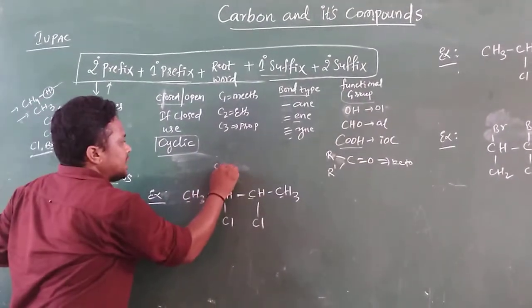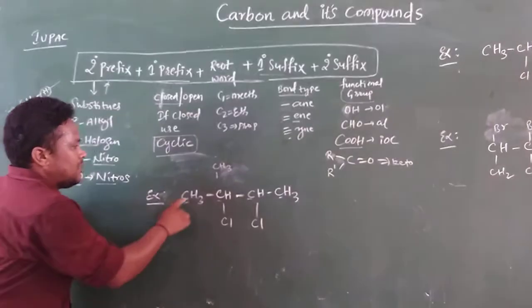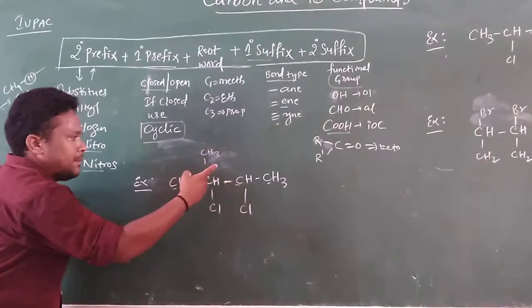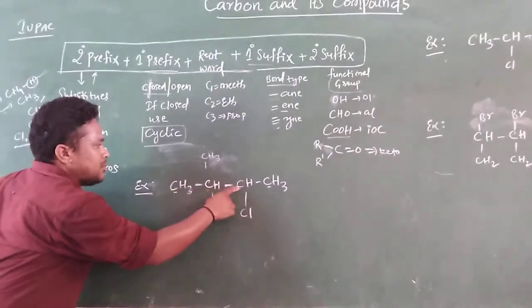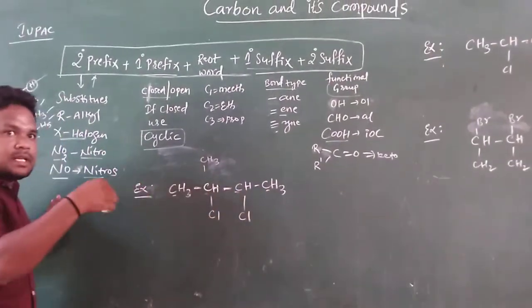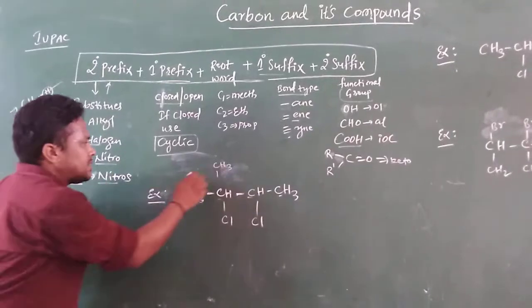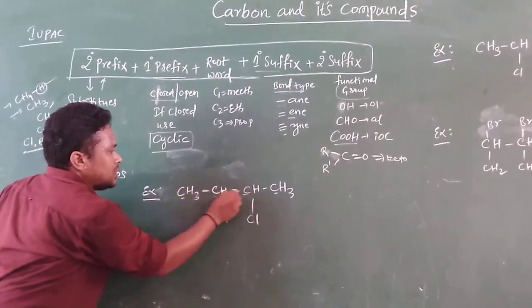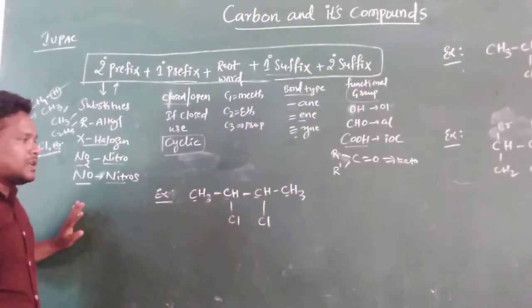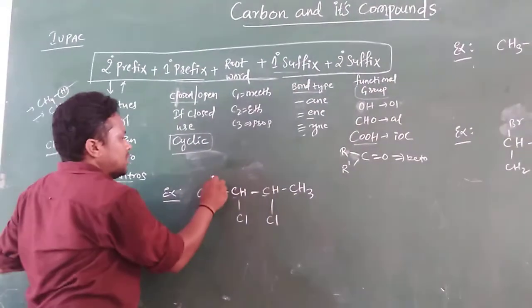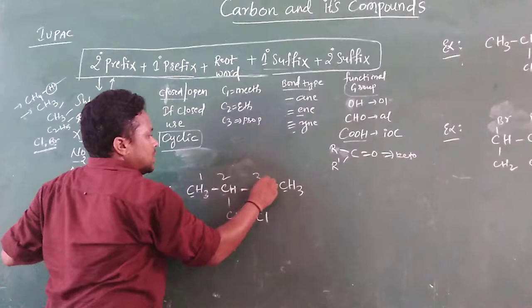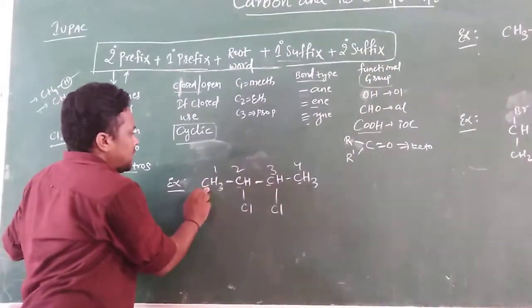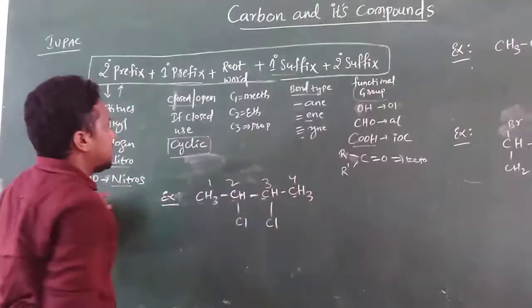Suppose here another substituent is there, the CH3. Don't number like 1, 2, 3 this way. While giving the numbering, you need to select the path which has the larger number of carbons. So I would like to move from this side: 1, 2, 3, 4. How many carbons are there? 4 carbons are there. Then you have to give the numbering like this, 1, 2, 3, 4. That is completed.